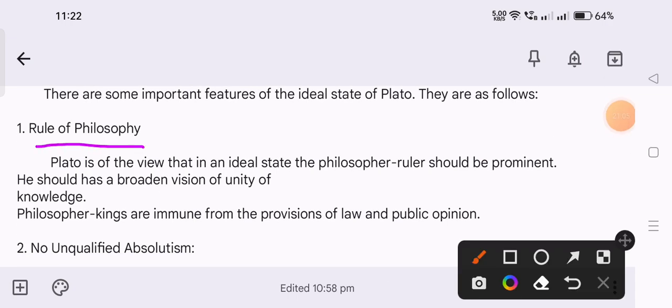Rule of philosophy. Plato is of the view that in an ideal state, the philosopher ruler should be prominent. He should have a broadened vision of unity of knowledge. A philosopher ruler should be prominent, and he should have a broadened vision of the unity of knowledge.